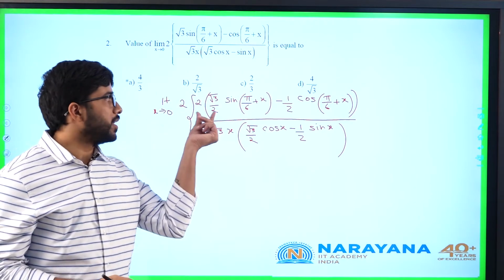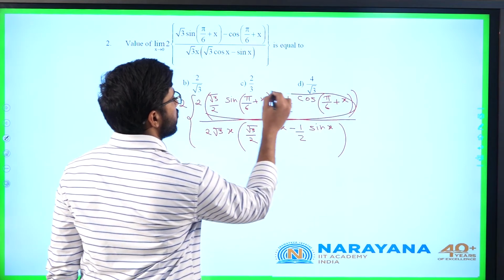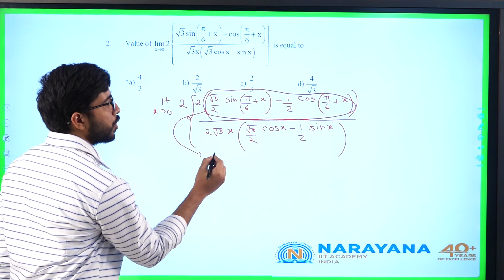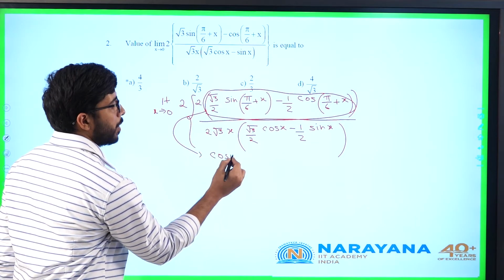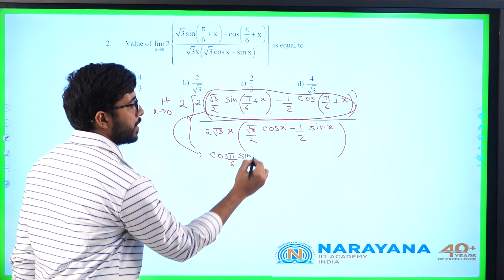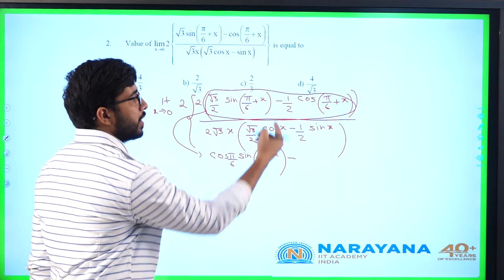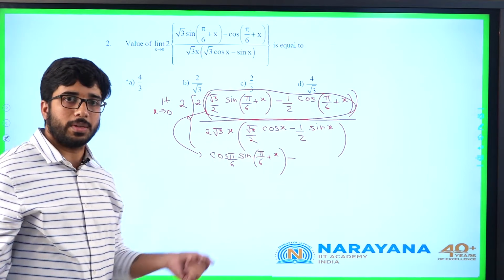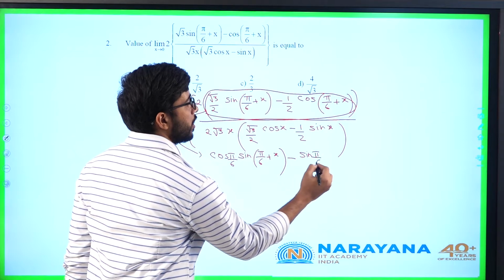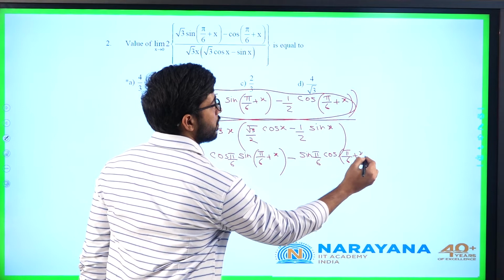Now, this root 3 by 2 can be written as, I will take only this first expression, root 3 by 2 is nothing but cos of pi by 6 into sine of pi by 6 plus x, minus this half, which is nothing but sine of pi by 6, into cos of pi by 6 plus x.